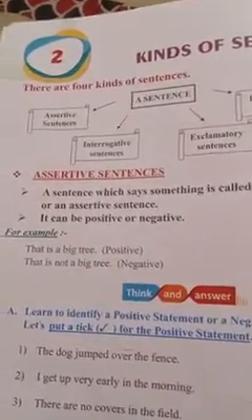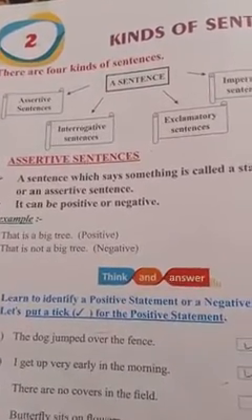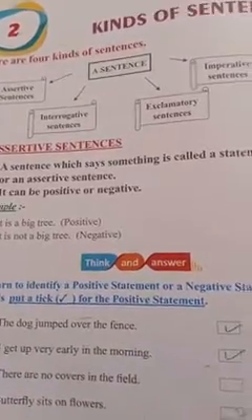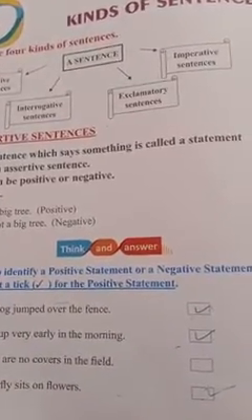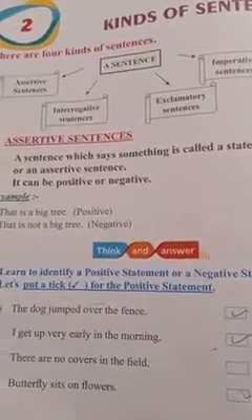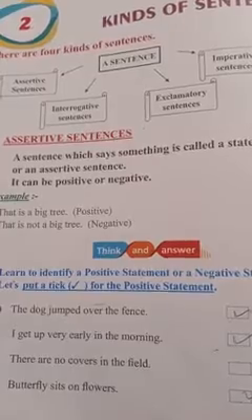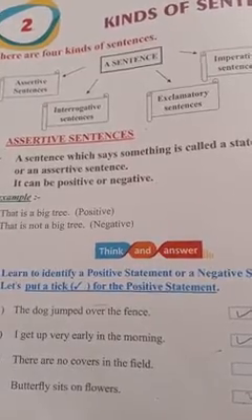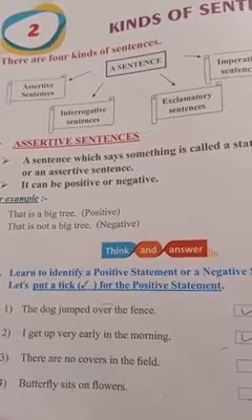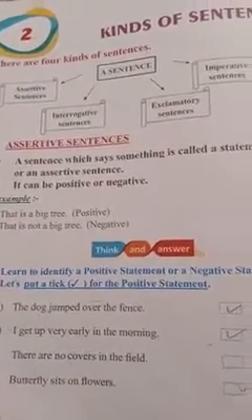Okay. So there are four kinds of sentences: assertive sentences, interrogative sentences, exclamatory sentences, and imperative sentences. So we'll see one by one and know about all these sentences. First one is assertive sentences. Now, what is an assertive sentence?